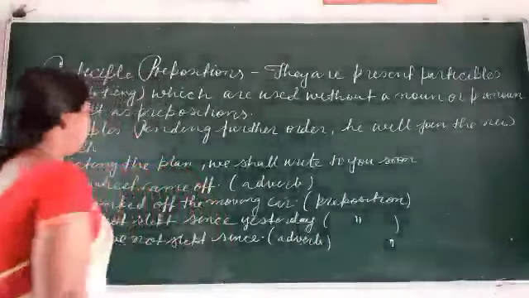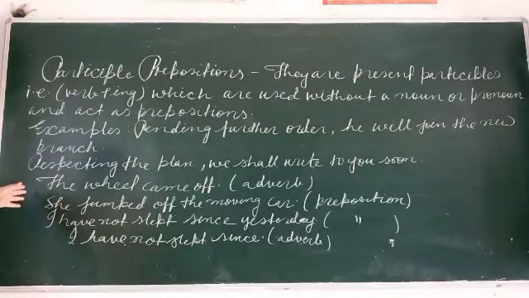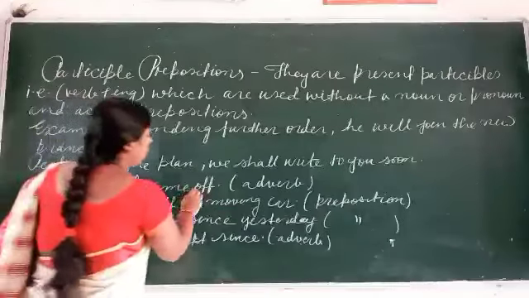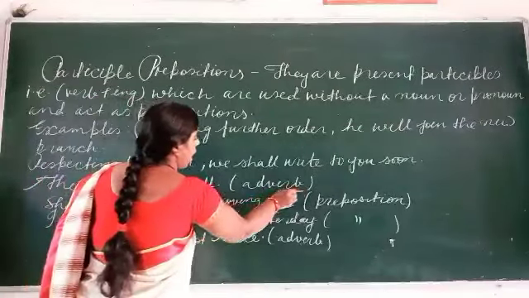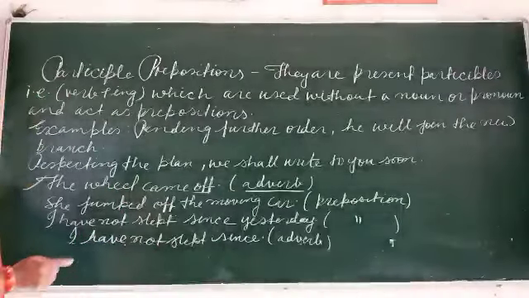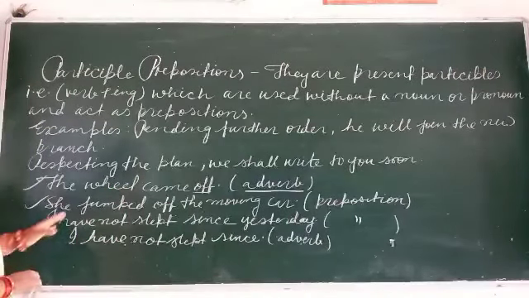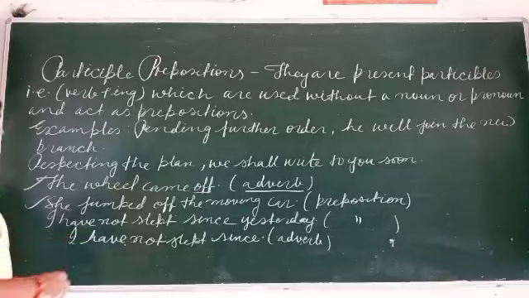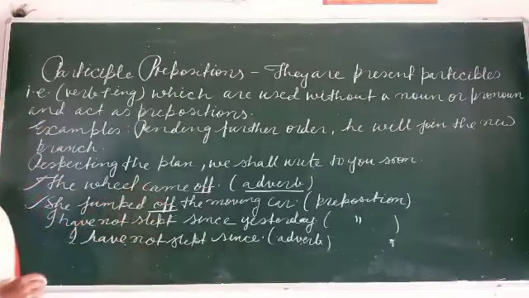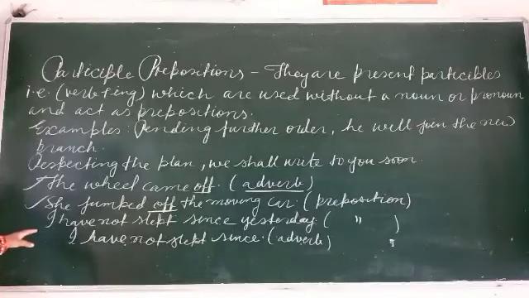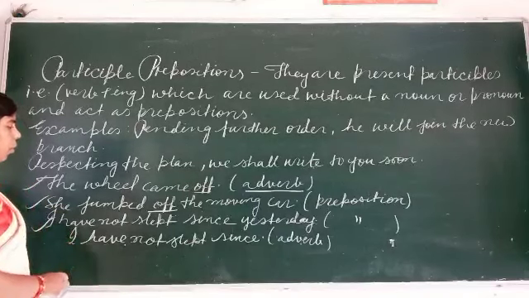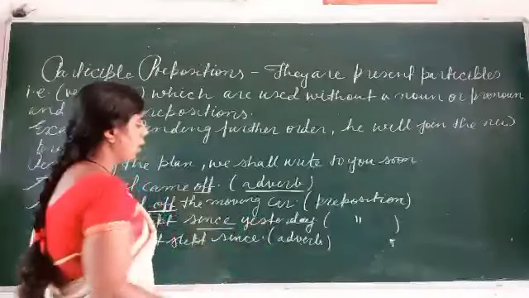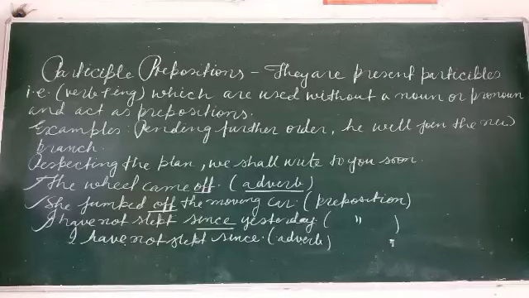Friends, I have written some sentences. Here: The wheel came off. Here "off" is given, but it shows an adverb, not a preposition. Second: She jumped off the moving car. Here "off" is a preposition. Okay, now: I have not slept since yesterday. Here "since" comes in the category of preposition.